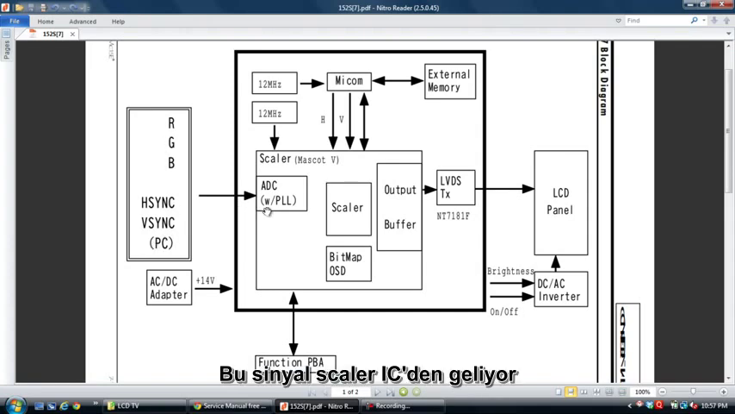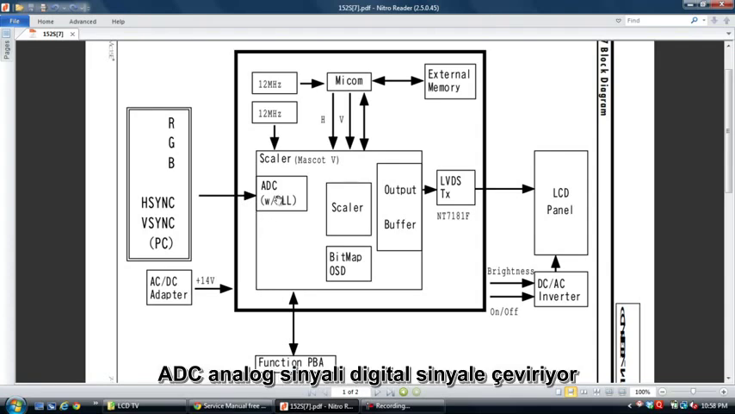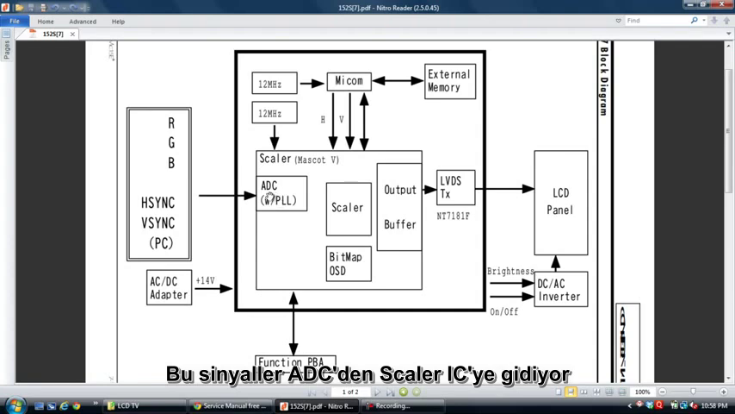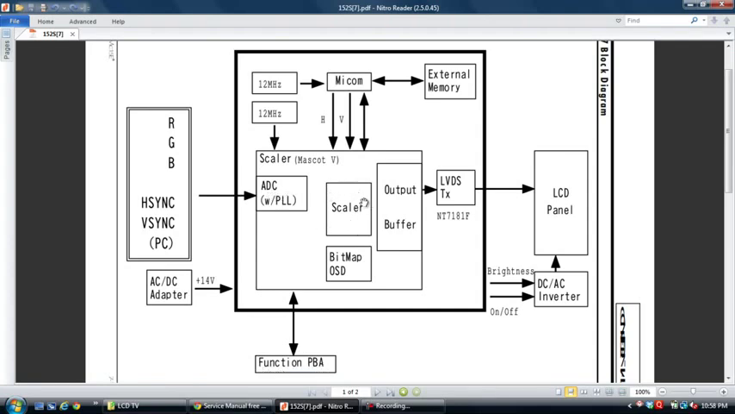This signal comes to the scalar IC. This scalar IC includes an ADC, analog to digital converter. The RGB signal comes to the ADC. The ADC converts the analog signal to digital. That means red data, green data, blue data come out from this ADC. That signal goes to the scalar.